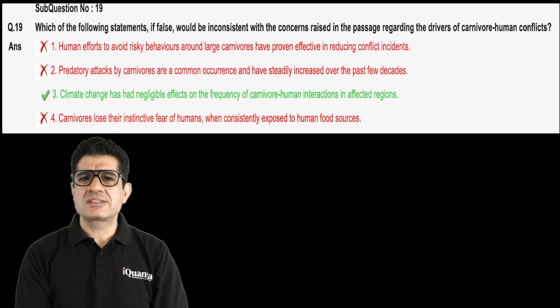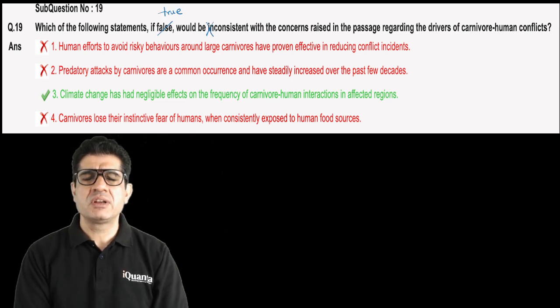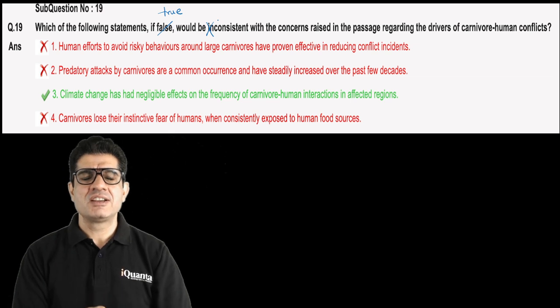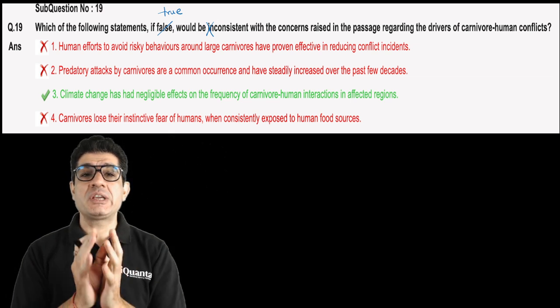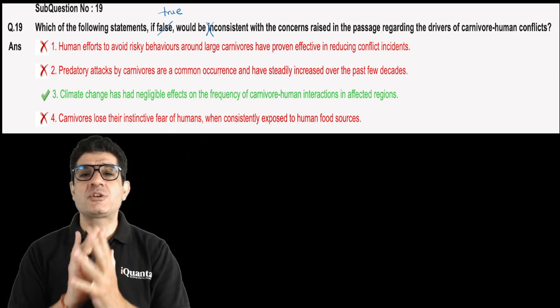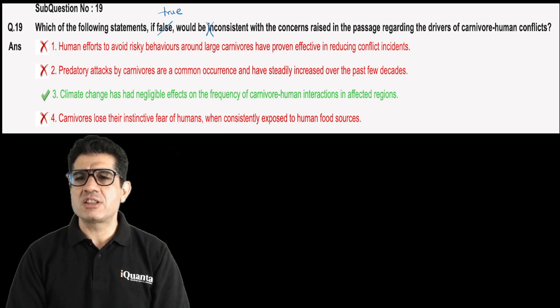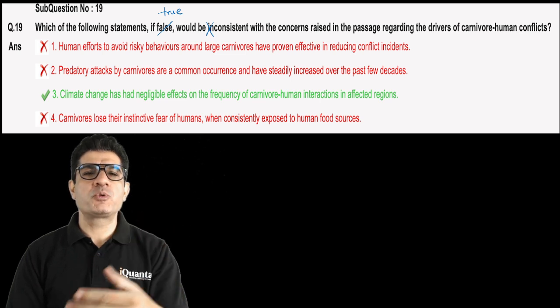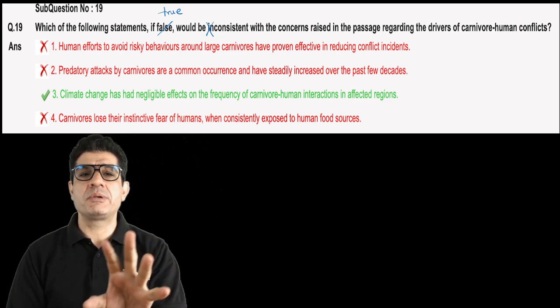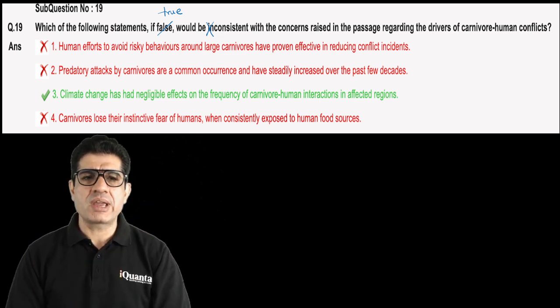So false is basically not true, right? So change this false into true and remove a not from elsewhere. We can remove it from here. Inconsistent is not consistent. So now the question is, which of the following, if true, would be consistent with the concerns raised in the passage regarding the drivers of carnivore human conflicts? So basically, which option can be termed true on the basis of the passage? So let's look at A.